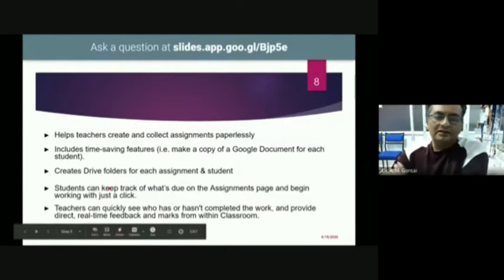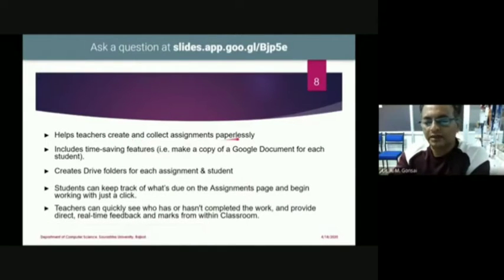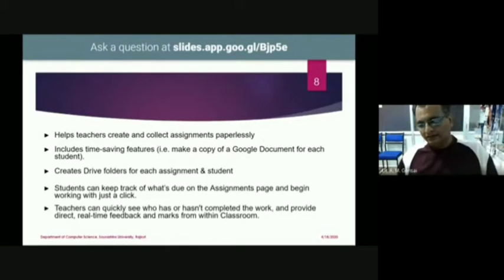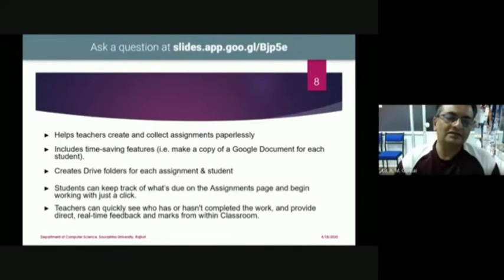And this Google Classroom helps teachers to create and collect assignments paperlessly. Nowadays, I also prepared this presentation so that on a regular day we need not waste paper; you can assign this assignment in Google Classroom. It is very much available nowadays, and we can use it for our pandemic situation, like the home lockdown situation, and we can work with this Google Classroom.